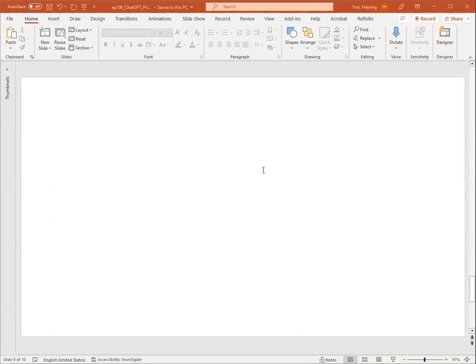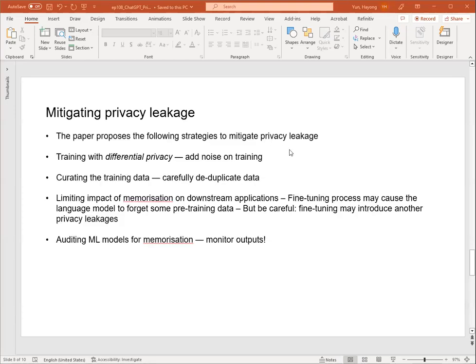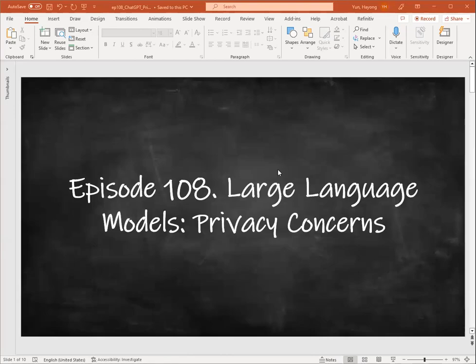Okay, this was basically research showing that in the world of ChatGPT, there can be privacy concerns, because these ChatGPT models may contain some private information that can be traced back by just asking a smart question. It can back out, let's say, passwords or emails of a person's personal information.